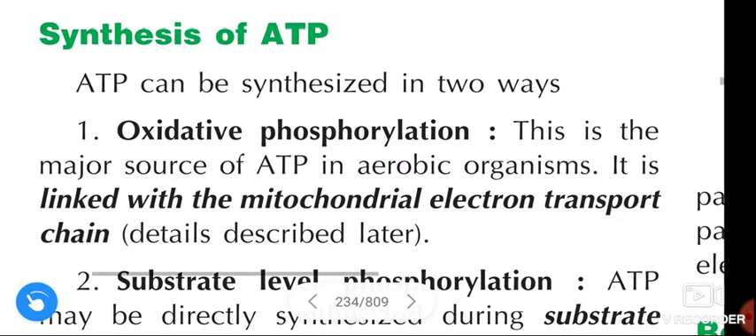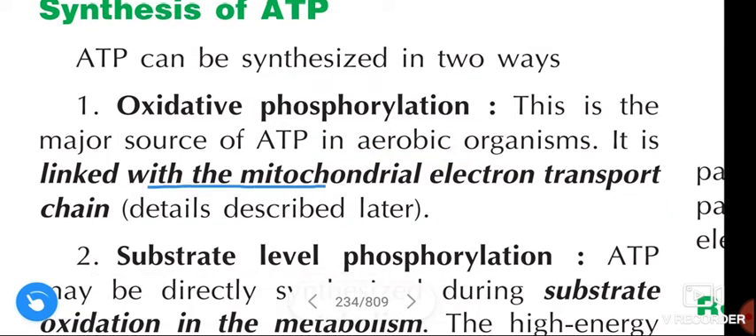Oxidative phosphorylation. This is the major source of ATP in aerobic organisms. It is linked with the mitochondrial electron transport chain.